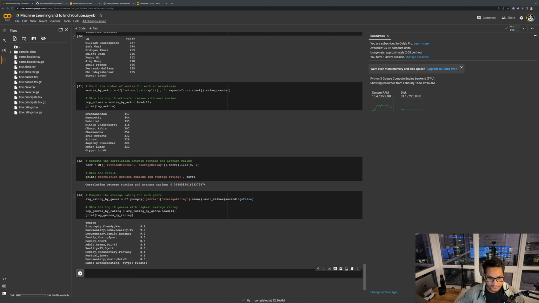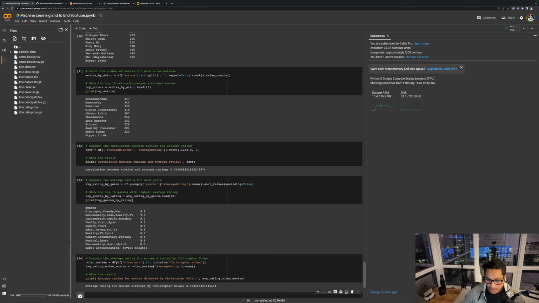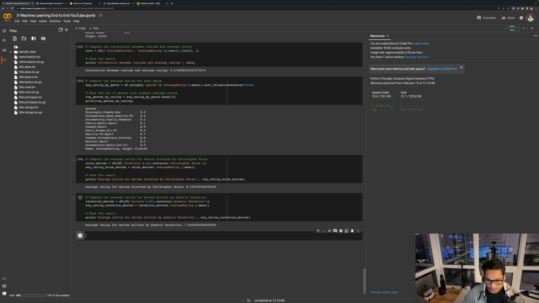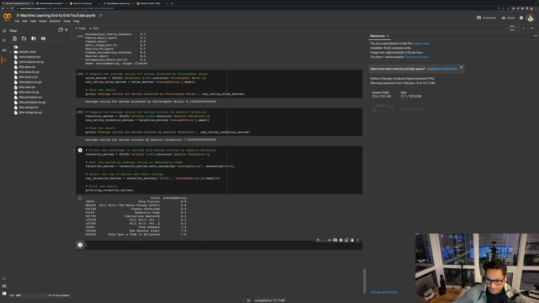Then we all know about Christopher Nolan, right? I wanted to see, for the movies directed by Christopher Nolan, what is the average rating, and it came out to be 8.154. So yeah, that is pretty insane, right? Then I wanted to see for Tarantino what is the average rating of his movies, and that was 7.6. If someone doesn't know about Tarantino, you should definitely check out these movies. These are the best movies done by him: Pulp Fiction, Kill Bill series, Django Unchained, Reservoir Dogs, and this is the average rating for all those movies.